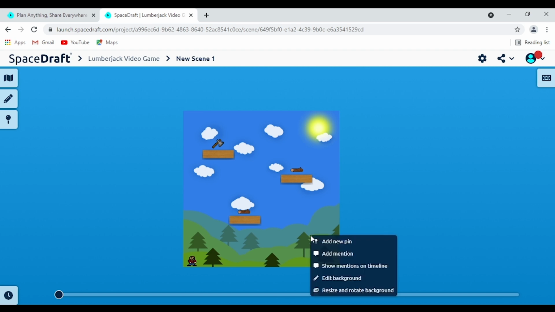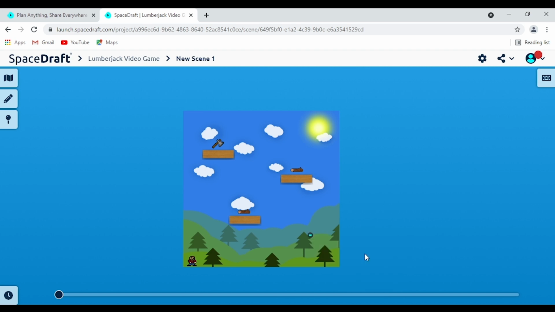Another nice feature is we can add in a mention. So here's our mention here. We can make it a little bit bigger if you want as well. Essentially what a mention is, think of it like a little post-it note that can appear at different times during your project. It can act as a little reminder or just to serve as a little additional pop of information. So it's a pretty powerful tool that can help improve the quality of your scene and make things really clear for everyone who's looking and listening. So it certainly helps with that ideation and design process as a whole.